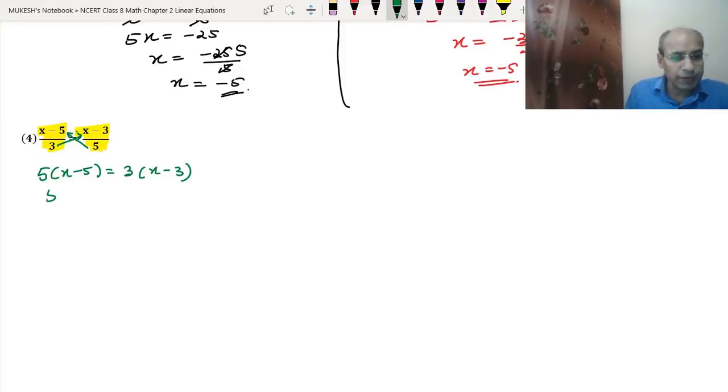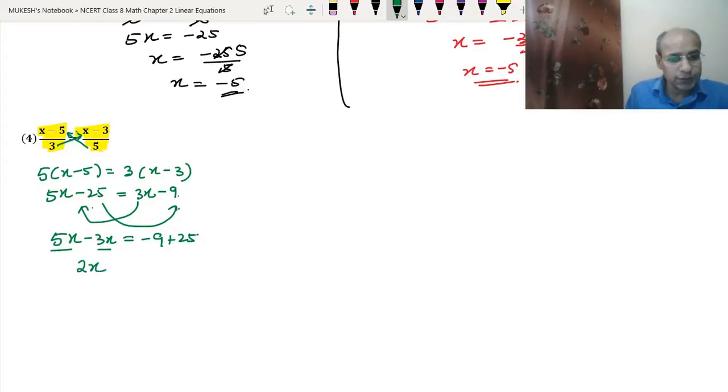5 into x means 5x. 5 into minus 5 is minus 25. 3 into x is 3x. 3 into minus 3 is minus 9. Now 3x will come to the left hand side and 25 will go to the right hand side. So we will have 5x minus 3x equals minus 9 plus 25. 5 minus 3 is 2, so 2x equals minus 9 plus 25. 25 and minus 9 is 16. So 2x equals 16. 2 will go down by 2, so 2 8s are 16. So we got the answer x equals to 8.